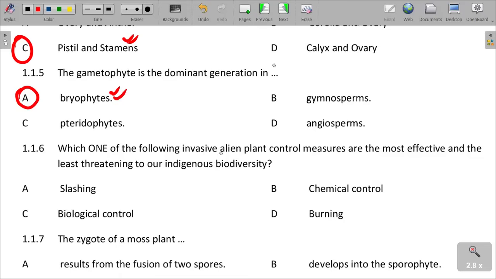The most effective measure can do the best job, and the least threatening does not affect our biodiversity. So which one is that? It must give better control, but affect our local biodiversity, both plants and animals, to a lesser extent.